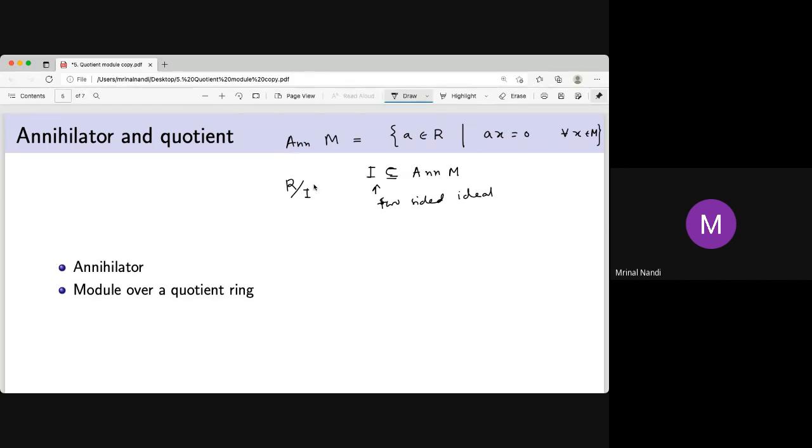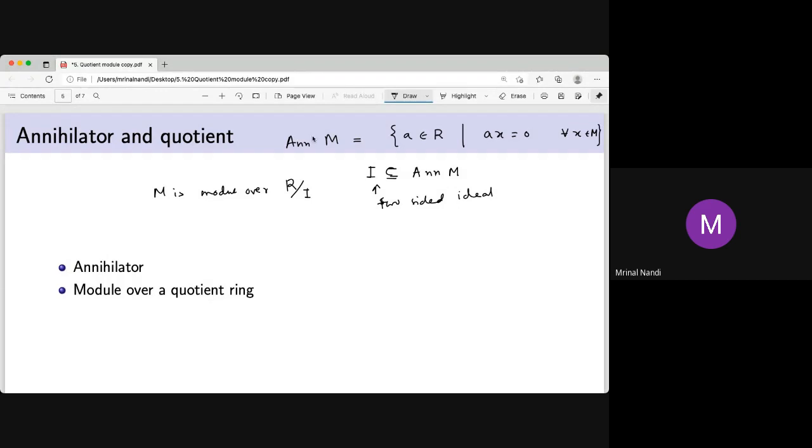If something is 0, make this as a 0. It's not the problem. The problem is what happened here: every element of I looks like a 0 for any element of M. That's why once you make this I as a 0, no harm with that. So that means this M is a module over this R mod I. So it's a quotient ring.